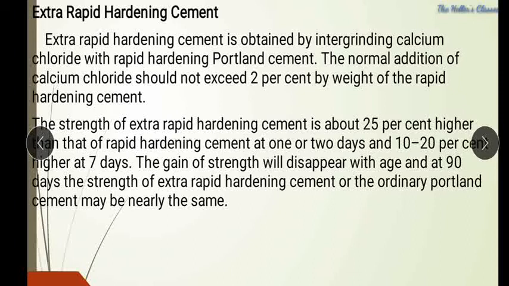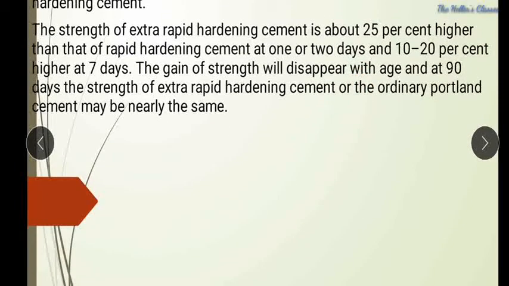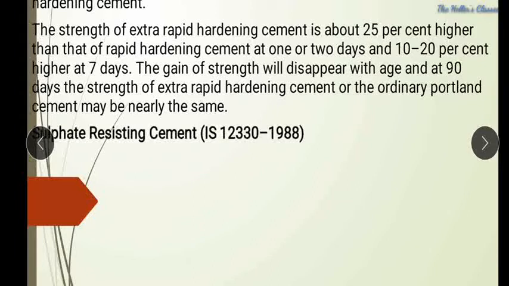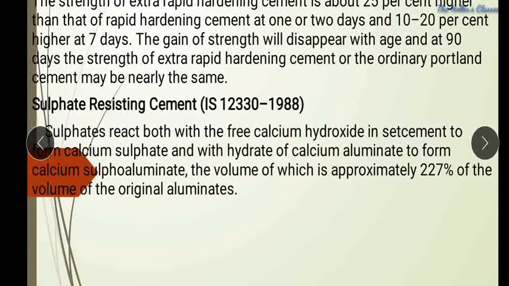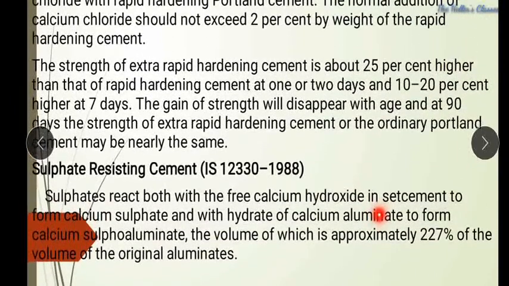Coming to the strength, it is about 25% higher than the rapid hardening cement at 1 or 2 days, and 10 to 20% higher at 7 days. The gained strength will disappear by the age of 90 days, when the strength of extra rapid hardening cement is compared with ordinary Portland cement.